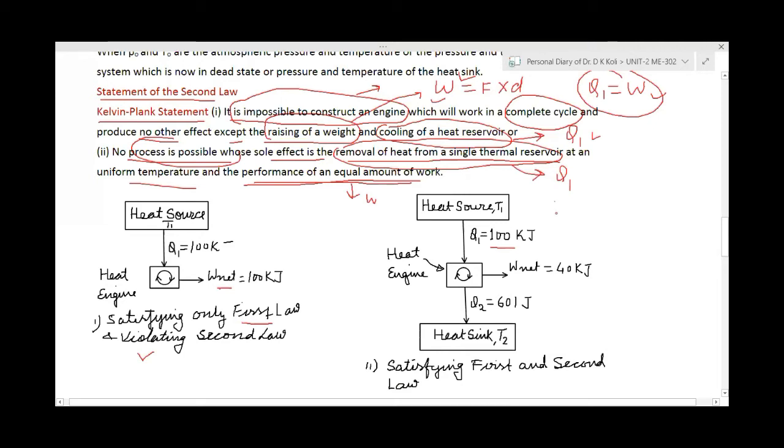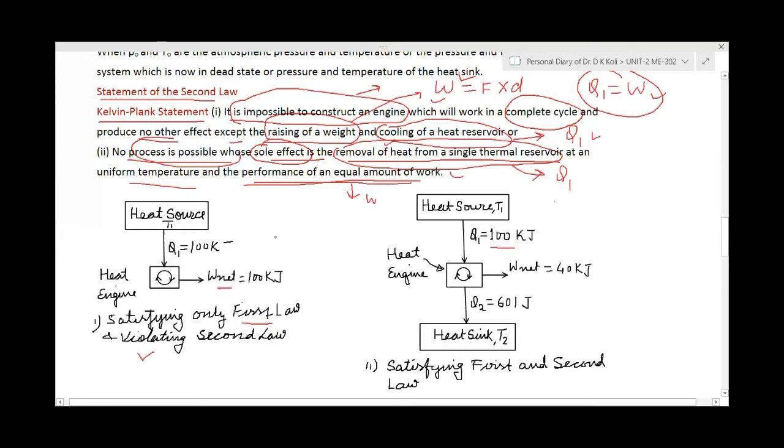Sole effect means we can say the concentrated effect, the concentrated main effect, the theme. Its effect is only to remove the heat and produce the work. That is the meaning. Okay? Focus effect we can say.